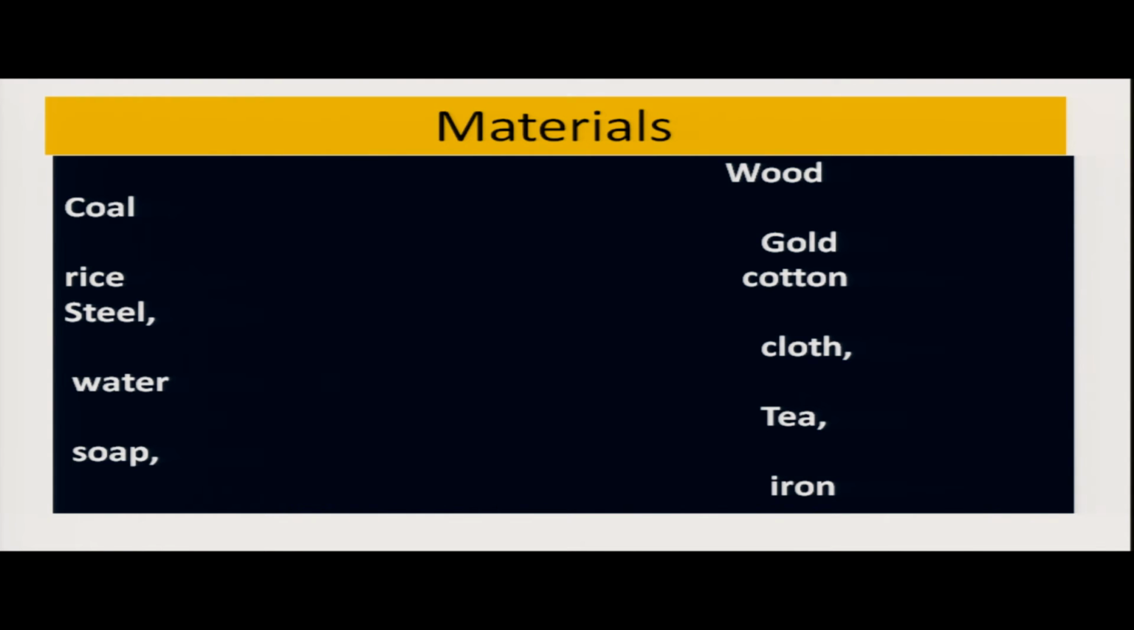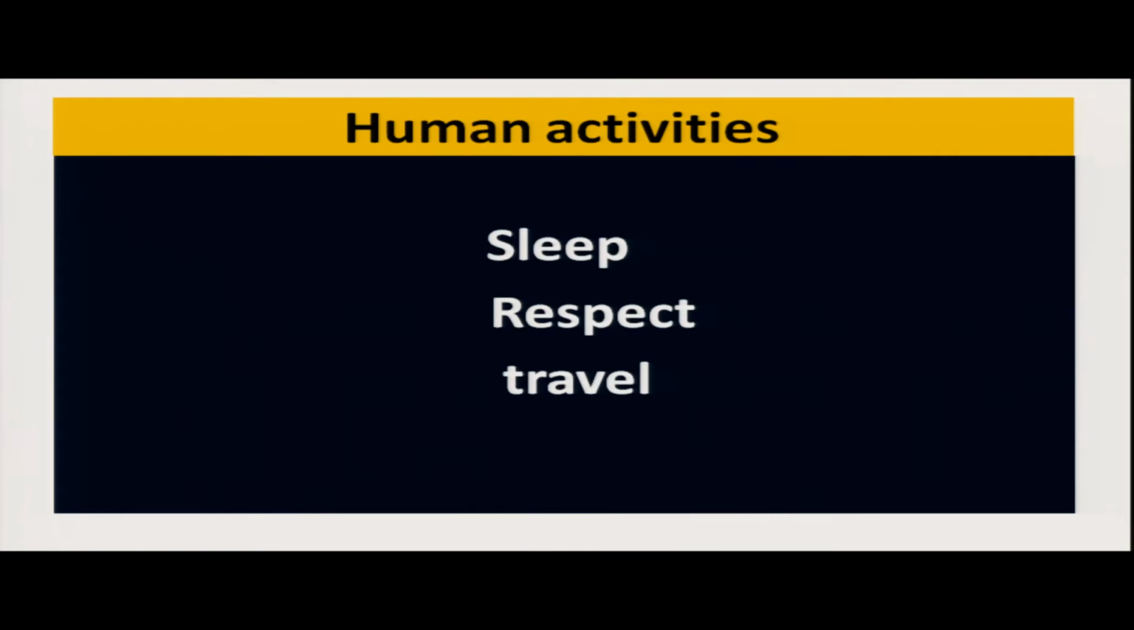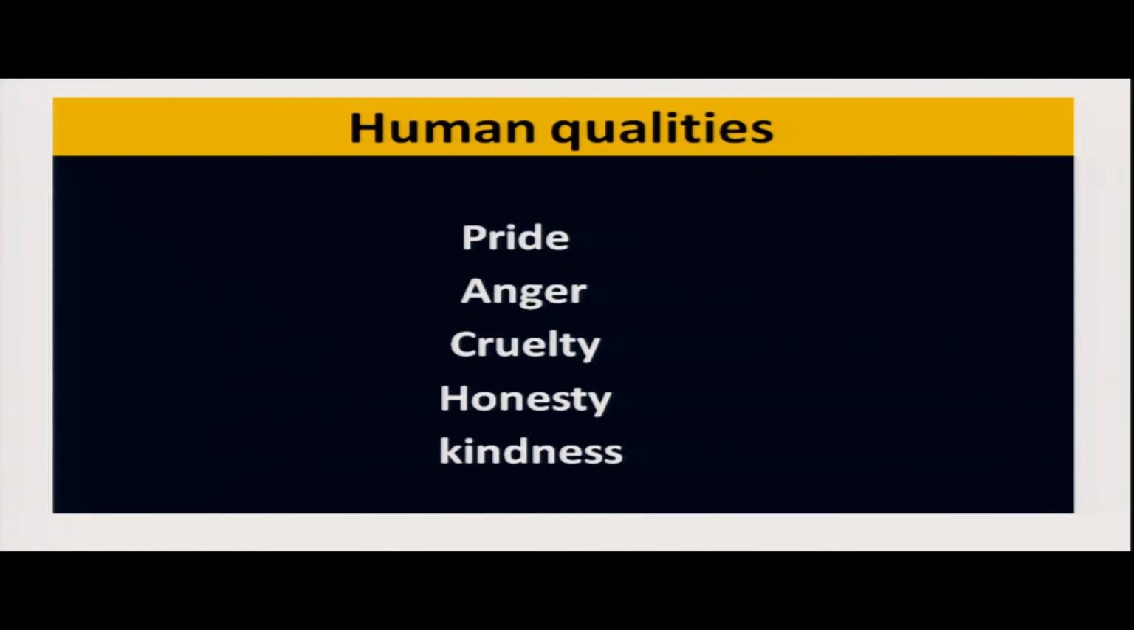And in materials: coal, rice, steel, water, soap, wood, gold, cotton, cloth, tea, iron. And in human feelings, what will you find? Happiness, joy, beauty. Human activities, what will you find? Of course, human activities, that is sleep, respect and travel. Human qualities, which qualities? Pride, it can be a good quality or a bad quality. So pride, anger, bravery, honesty and kindness.